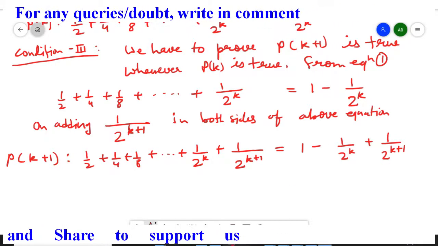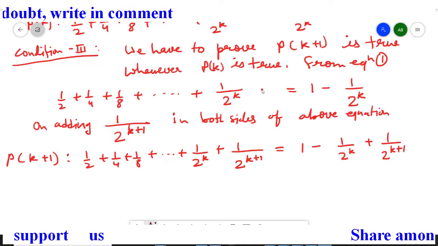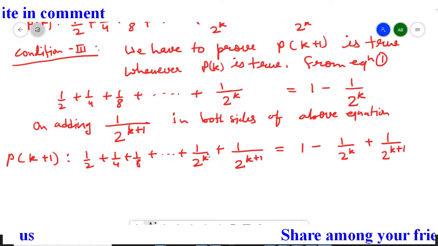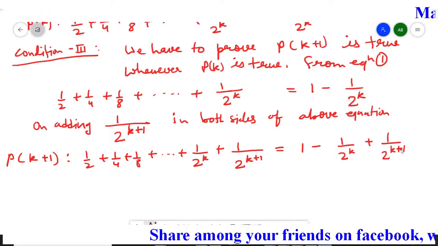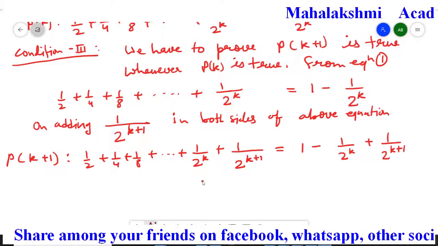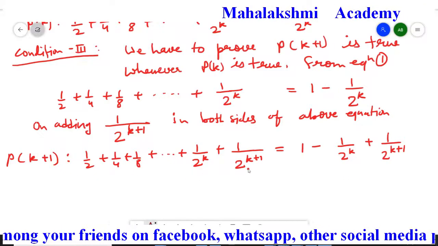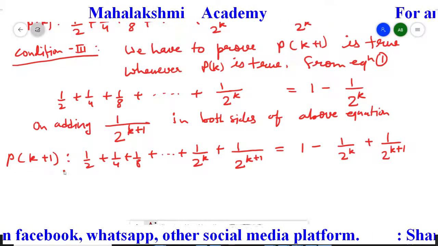Students, just see, in the left side I introduced 1 upon 2 to the power k plus 1 in addition. In the right side also I added 1 upon 2 to the power k plus 1 so that the equation is balanced. Now if you observe clearly, the last term of the left hand side is k plus 1. That's why this is the P(k plus 1) statement.